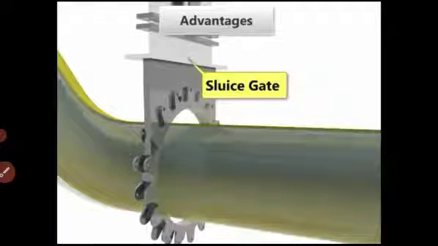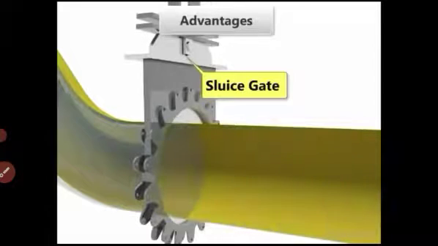Sluice gate. So here the explanation is related to the surge tank. We'll explain what happens next.